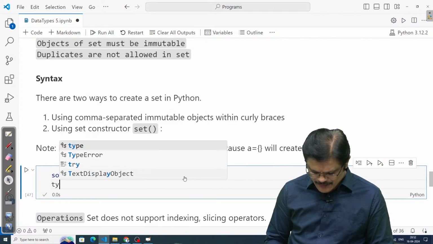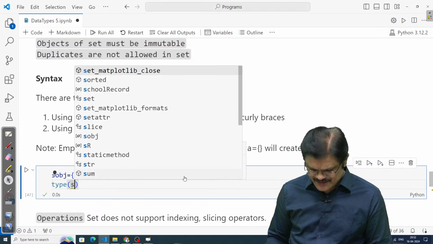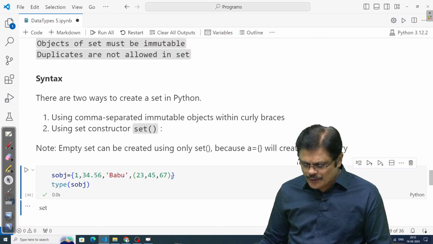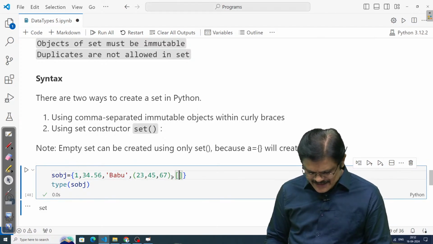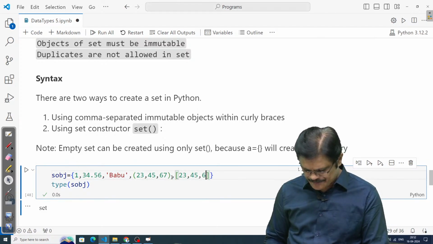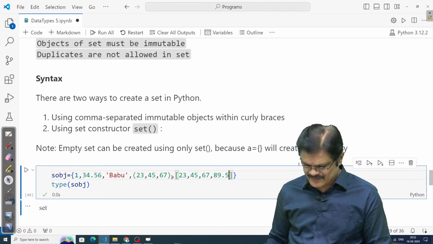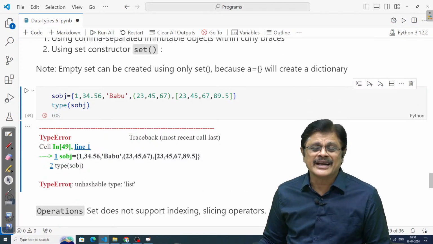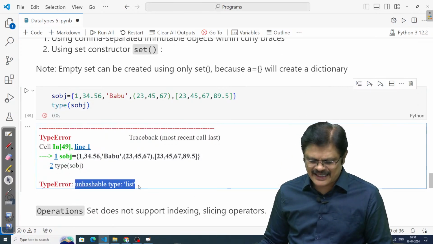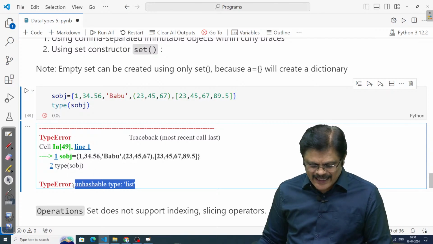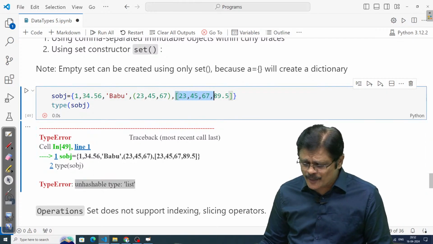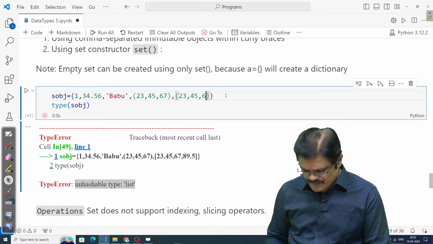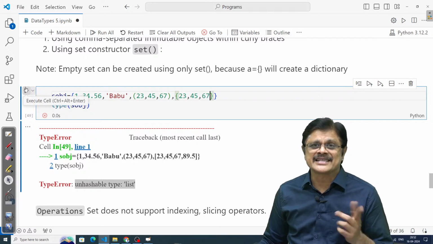If you want to see the type of the S object, it is a set. Now suppose I try to take one object as a list. It immediately says, check your type, unhashable type. So a type error you are going to get. A set object cannot be a list. A set object cannot be a set either.